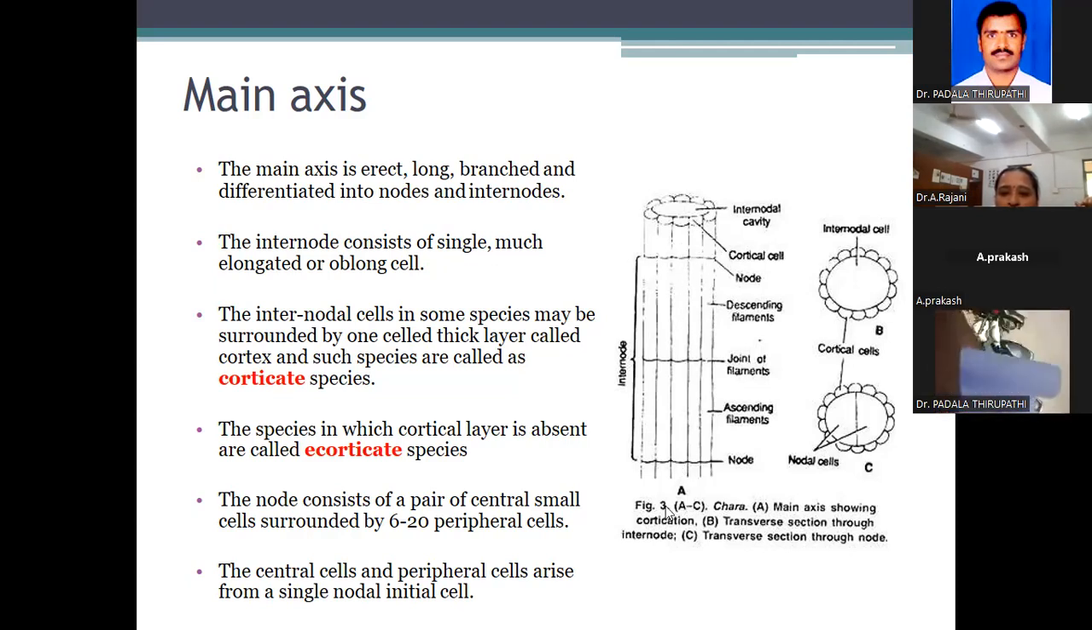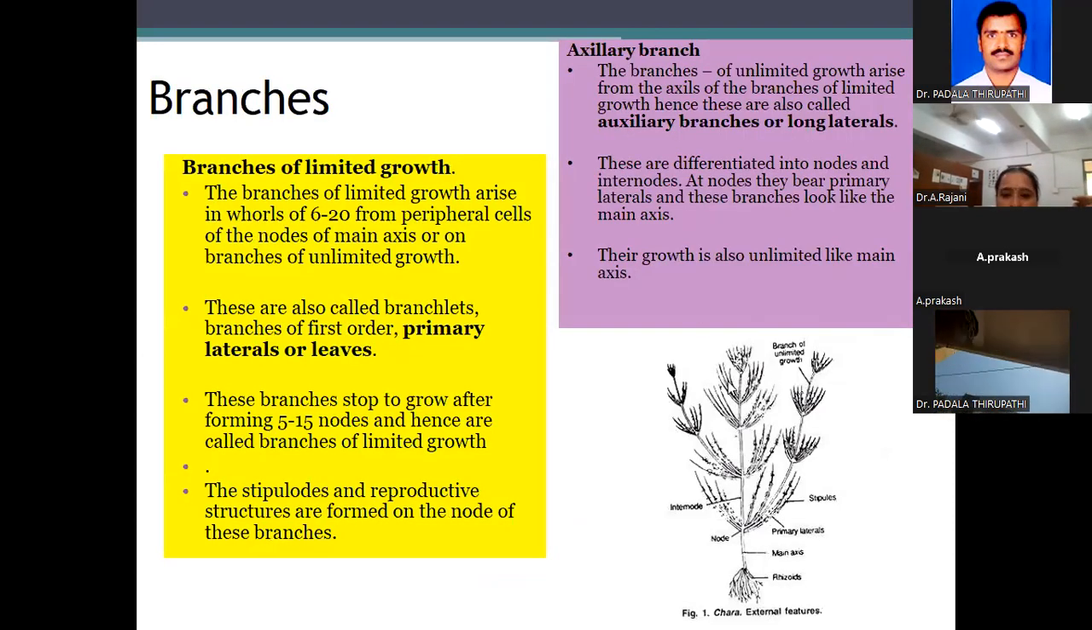Where the node part is, this one is node, this one is node. The node consists of a pair of central cells, small cells, surrounded by 6 to 20 peripheral cells. Each and every node is surrounded by 6 to 20 peripheral cells. The central cells and peripheral cells arise from a single nodal initial. This is the main axis. See, this is the main axis. The main axis branches have nodes and internodes. I'll explain.